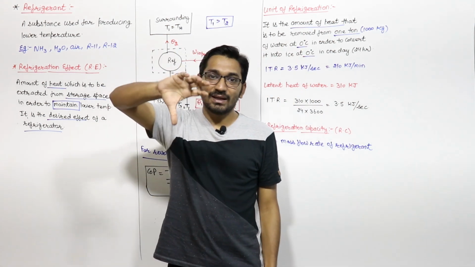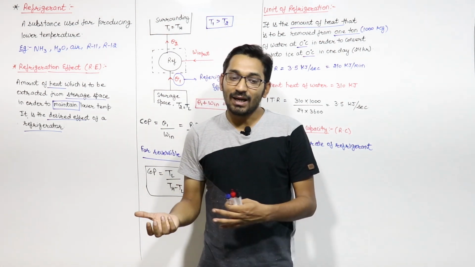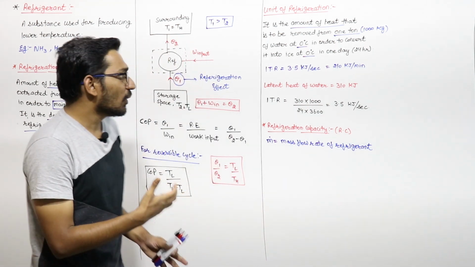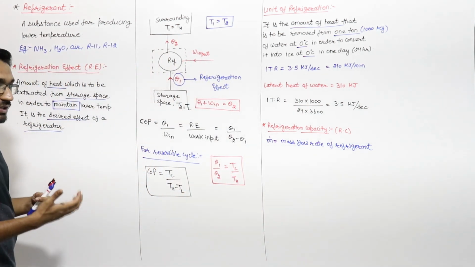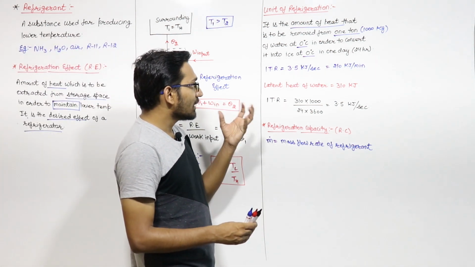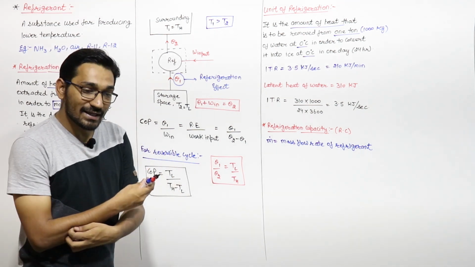We know that sensible heat will be associated with the change of temperature and latent heat will be associated with the phase change. So in this we are only converting the phase, we are not changing the temperature, and if we are converting the phase, the heat which comes into picture is the latent heat.